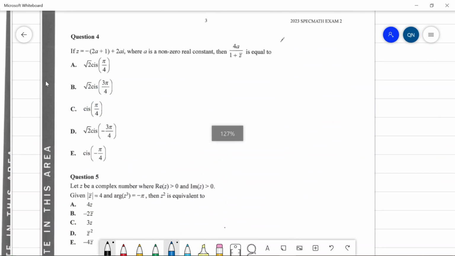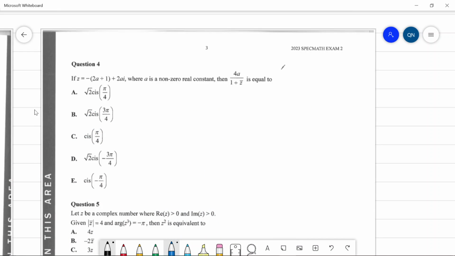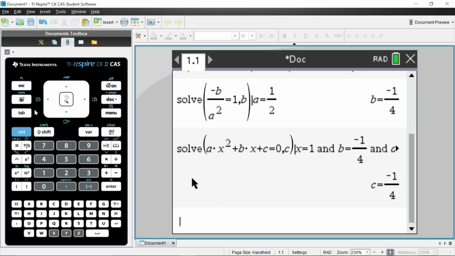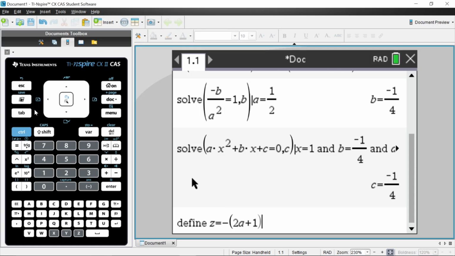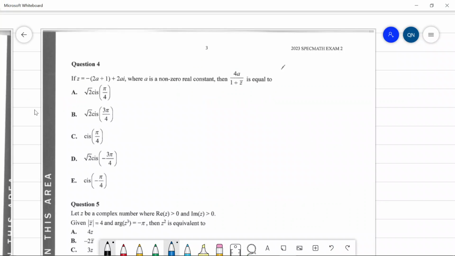Question 4. Z is this guy. A is a non-zero real constant. Then 4A over 1 plus Z conjugate is equal to... Okay, so I'll define Z. Z equals negative 2A plus 1, and then plus the imaginary part, which is 2A times i. Let's make sure I got that right. So negative (2A plus 1), and then 2Ai.